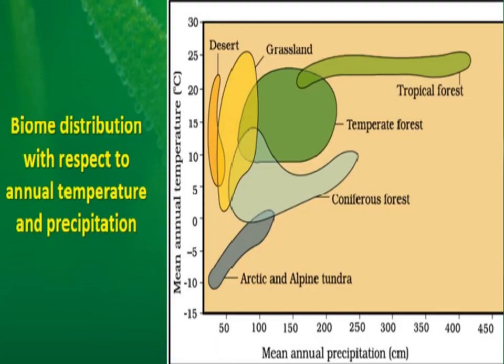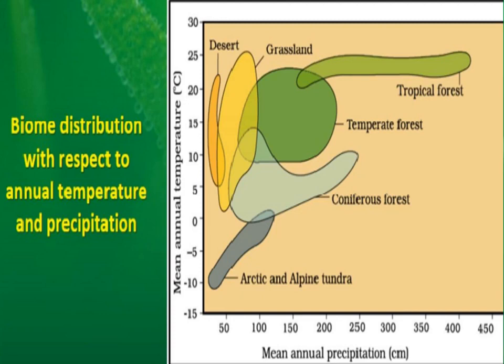And on another side of the graph, there is mean annual temperature in degree Celsius, starting from minus 15 degrees Celsius, then minus 10, minus 5, 0, 5, 10 degrees Celsius, like this.